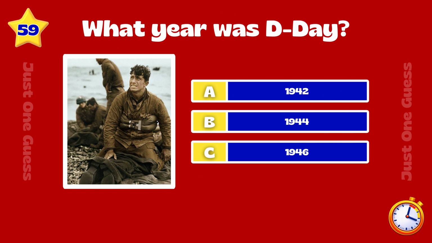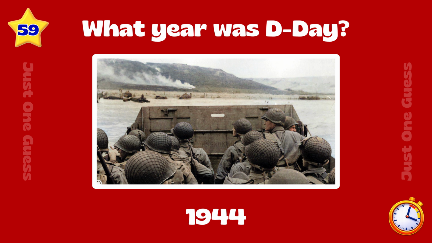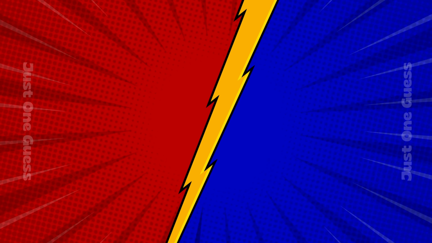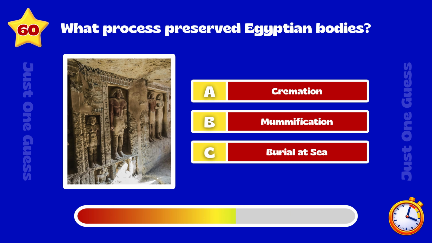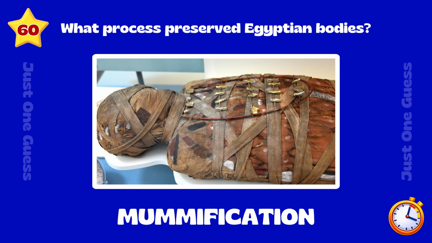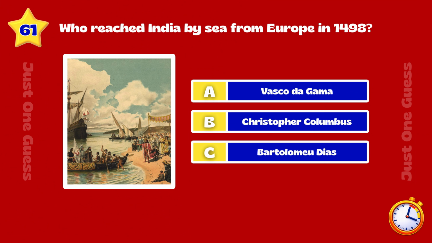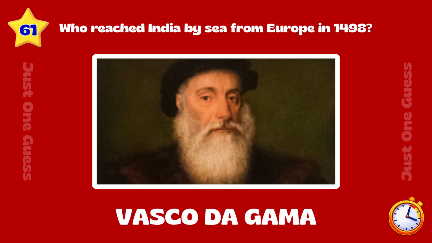What year was D-Day? 1944. What process preserved Egyptian bodies? Mummification. Who reached India by sea from Europe in 1498? Vasco da Gama.